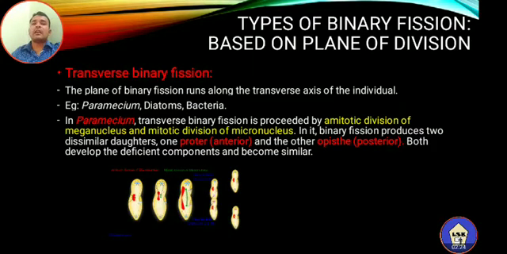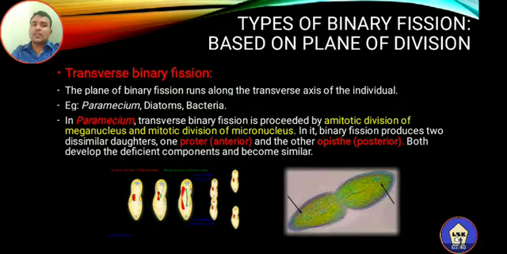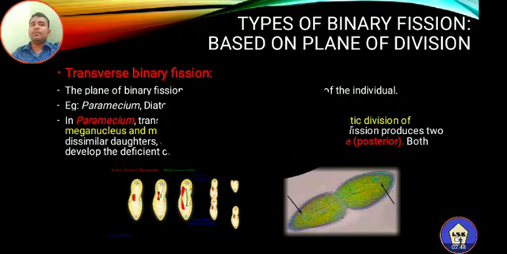This is the diagrammatic representation of transverse binary fission found in Paramecium. You can see the plane of division, the transverse plane, along the transverse axis of the individual, so that new individuals are formed. And this is a close photograph of the same organism, Paramecium. The transverse binary fission is found like this.